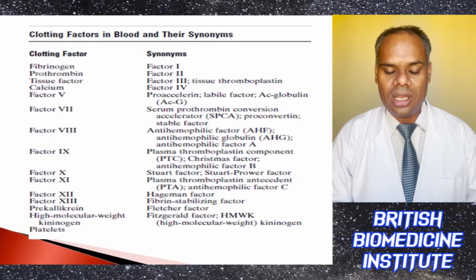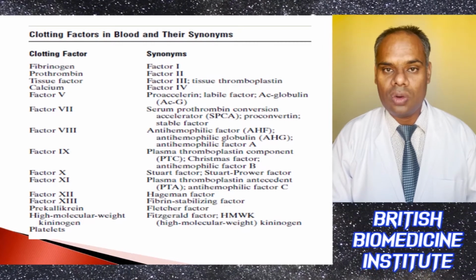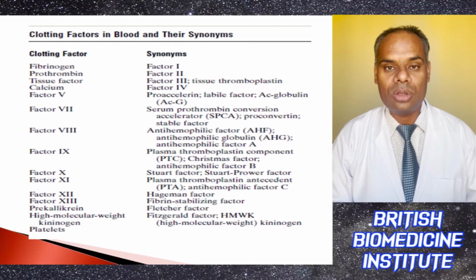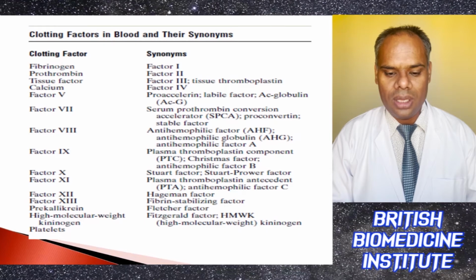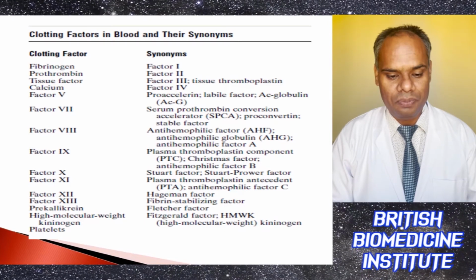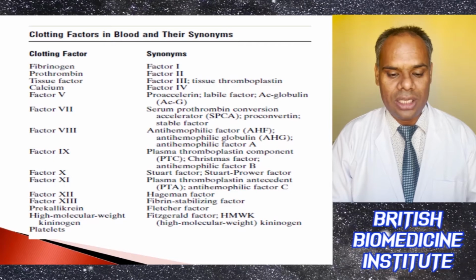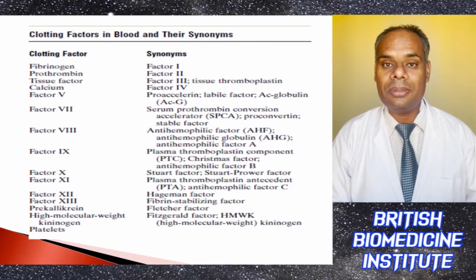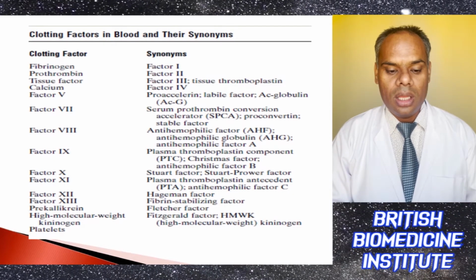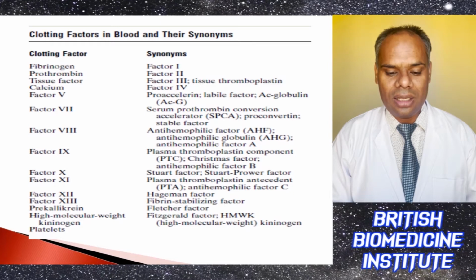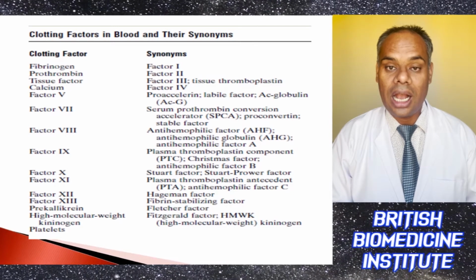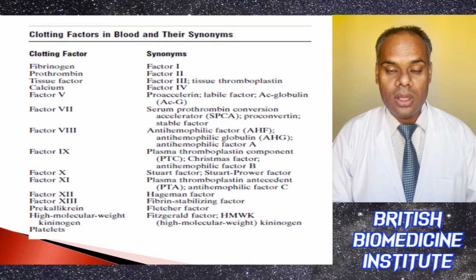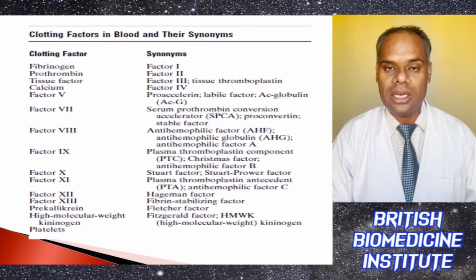Factor 10 is known as Stewart factor, or Stewart-Prower factor. Factor 11 is your PTA, plasma thromboplastin antecedent, or anti-hemophilic factor C. Factor 12 is your Hageman factor, and factor 13 is your fibrin stabilizing factor. Prekallikrein is the Fletcher factor, and high molecular weight kininogen is your HMWK, Fitzgerald factor.